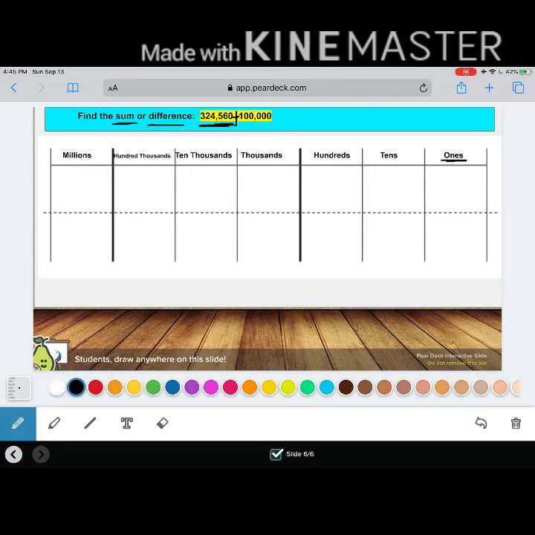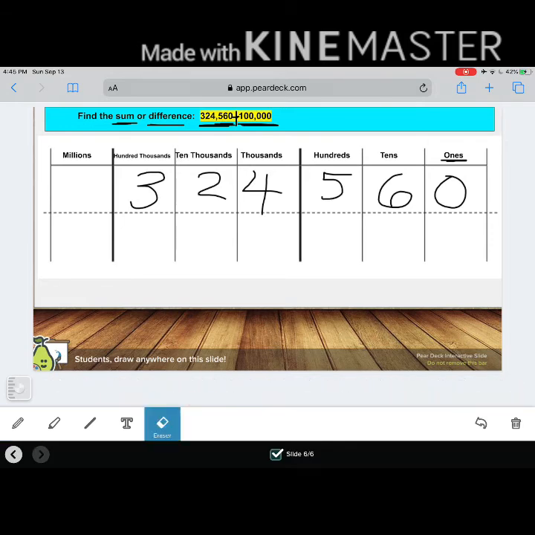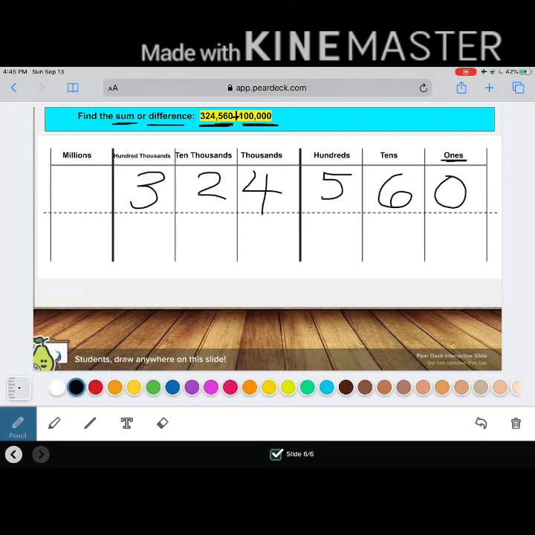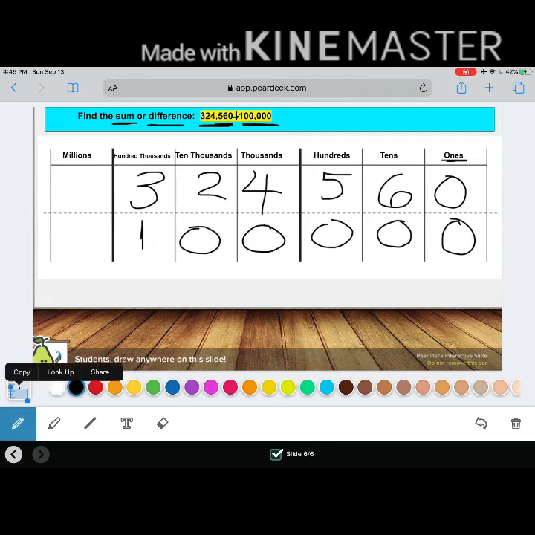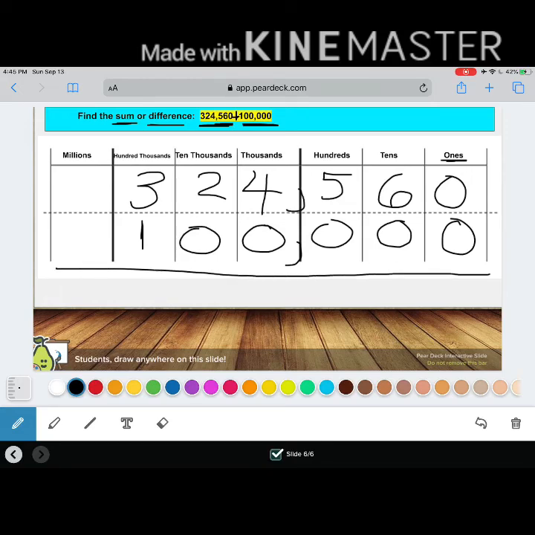What number's in the ones place in the number 324,560? Good job. 0. Fill in the rest of your number. Now let's do the same thing for our second number. Our second number is 100,000. What number's in the ones place in 100,000? Oh, you guys are so smart. Absolutely. 0. Fill in the rest of your number. And as always, don't forget those commas.